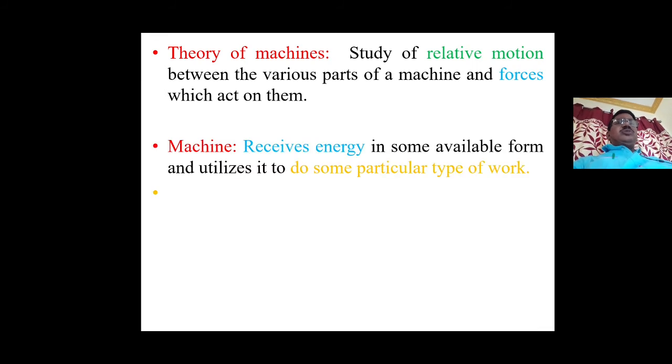This theory of machines may be divided into two parts. One is kinematics of machinery, the second one is dynamics of machinery. The kinematics of machinery was already studied in second BTech. Now we are going to discuss dynamics of machinery.